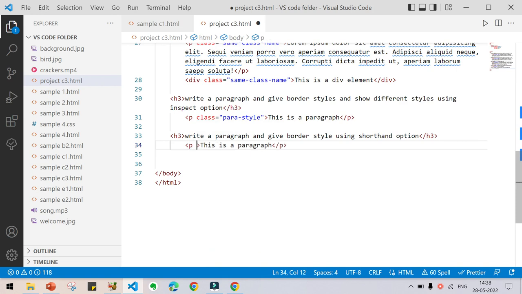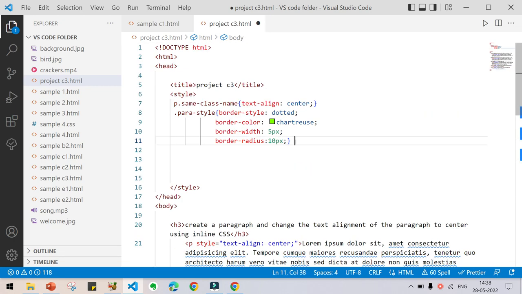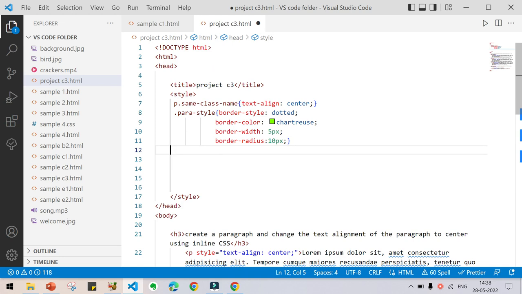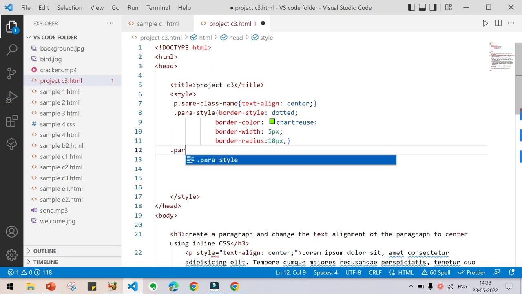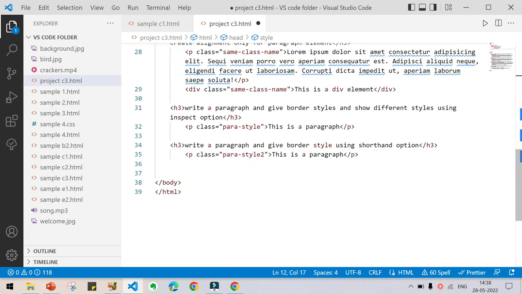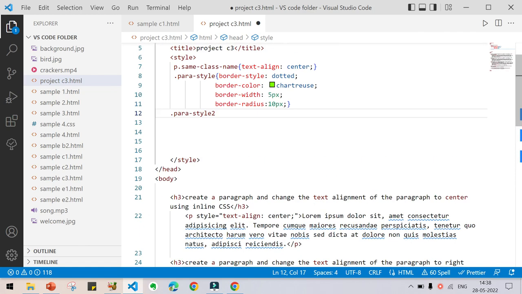Border styles, just I'm using inline. You can use class also. Class equal to para style 2. I'm using class because I'm going to compare it with the whole line of code. Now just type para style 2. Here I have used para style 2 and open the curly brace.